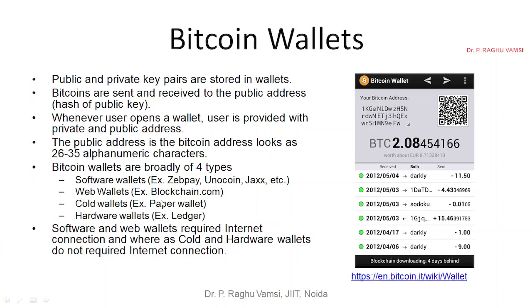And cold wallets. The paper wallet is one in which you usually store the private key, because the public key can be known to anyone, but the private key should not be known to anyone. That is the reason, to provide security, we use these cold wallets and hardware wallets, which are called ledgers. To work with software wallets and web wallets, they must be connected to the internet. Software and web wallets require an internet connection, otherwise they will not work. Cold and hardware wallets just connect to the internet to get the information and can then be disconnected.